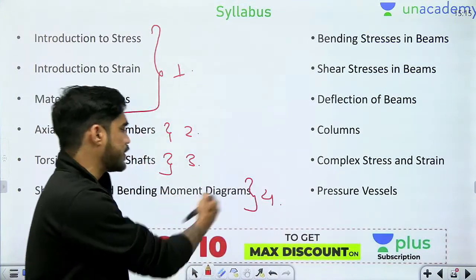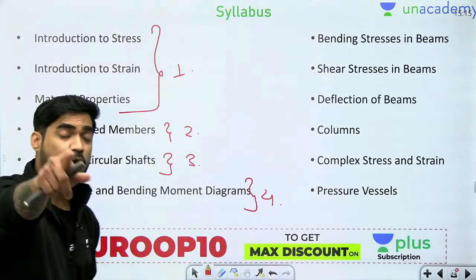Okay, so let's start the revision of shear force and bending moment diagram. I hope all of you are ready.